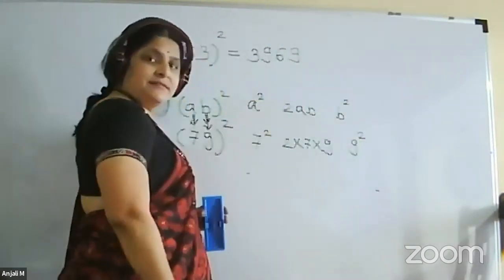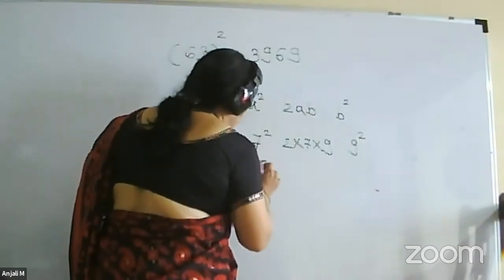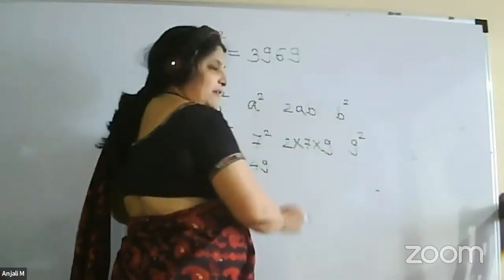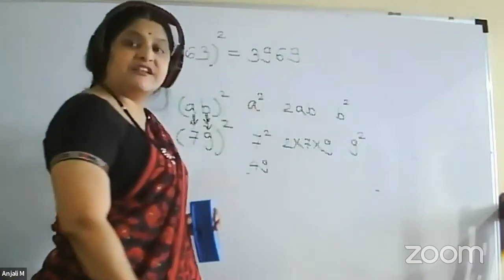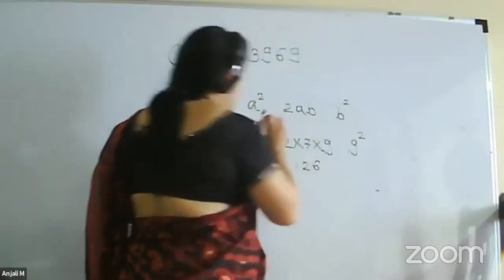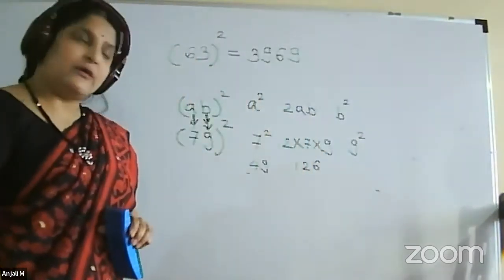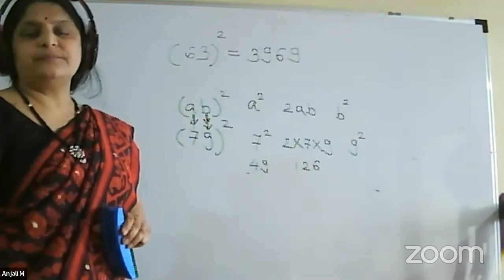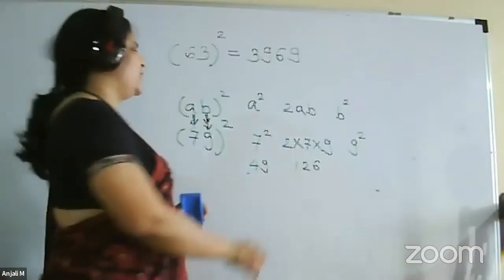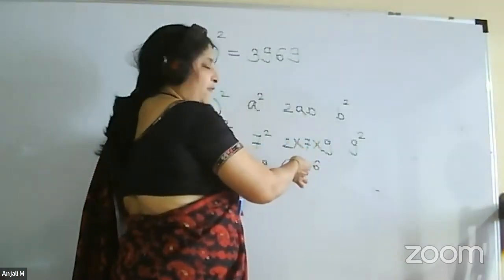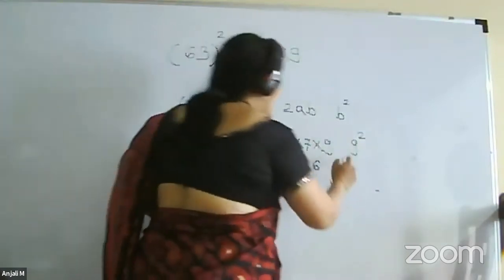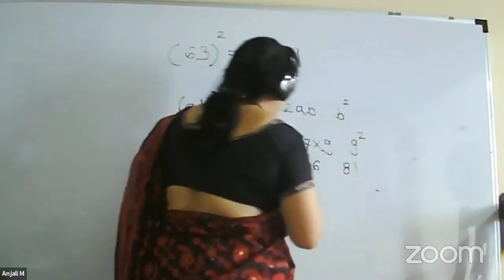So what is this? 7 square is 49. Then this will be what? All of you know that 9 into 7 will be 63, into 2 we have to do. So what it will be? 126. Okay. Just do the calculation. Any way you can do. 2 into 7, 14, 9s are 126, or 9 into 7 is 63 into 2, 126, and then 9 square, which will be 81.